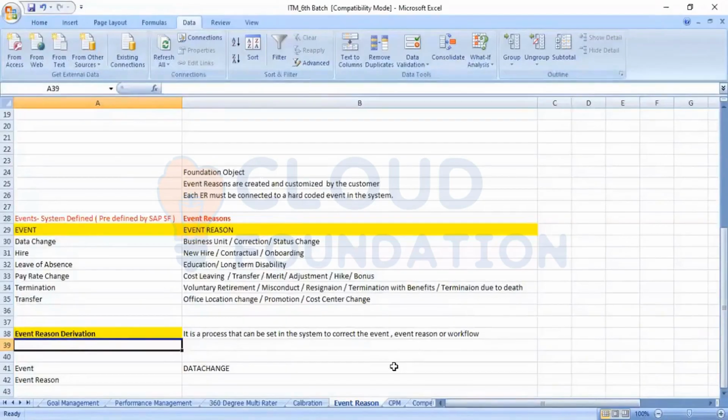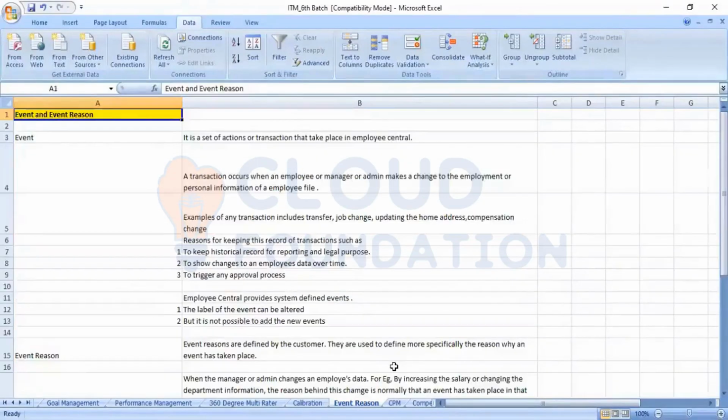Whenever we want to write a rule, the workflow condition will be separate and the event reason will be separate. Then we need to create a business rule for the workflow and for the event reason separately and test it in the employee profile, as we have tested today for the MDF.